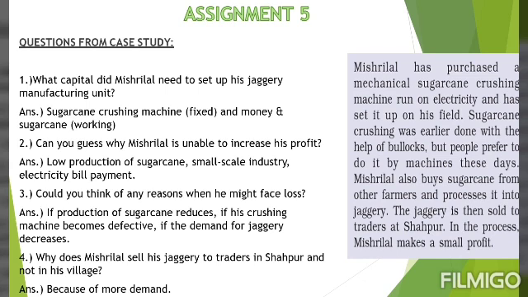Question number 2, can you guess why Mishri Lal is unable to increase his profit? Students, there can be a number of reasons for it. For example, number 1, low production of sugarcane. If the production of sugarcane will be less, then of course the raw material will be less. Less raw material means less output. That means less profit. Also, Mishri Lal's industry is a small scale industry. The output is not very much. So Mishri Lal is unable to increase his profit because of this also, because the output is very low.